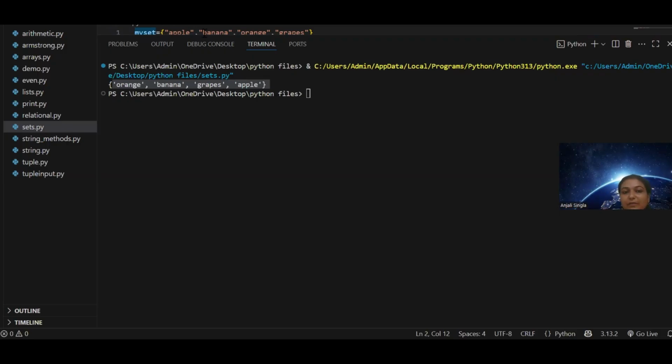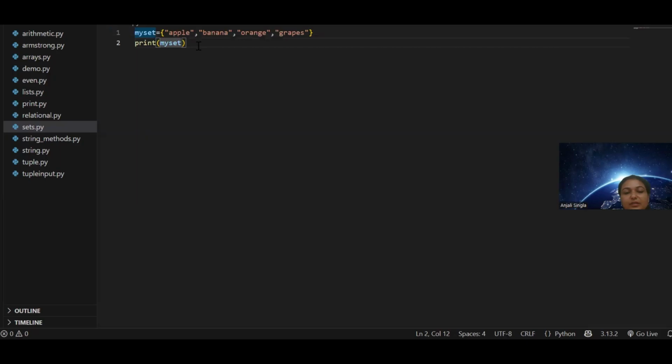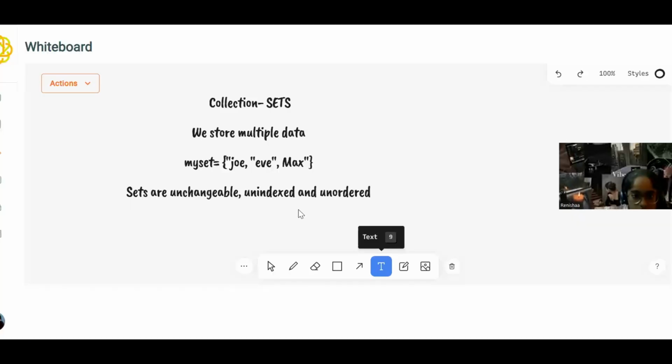I placed apple, banana, orange, grapes, but it displayed orange, banana, grapes, apple. So it is displaying in a random order. That's why we say sets are unordered. Is this clear why sets are unordered? Yes, ma'am. Okay.